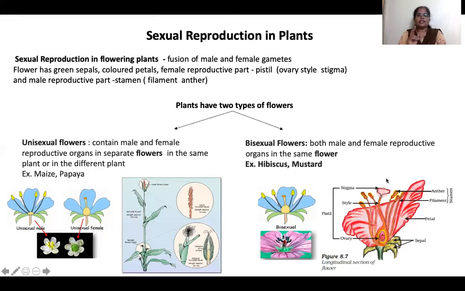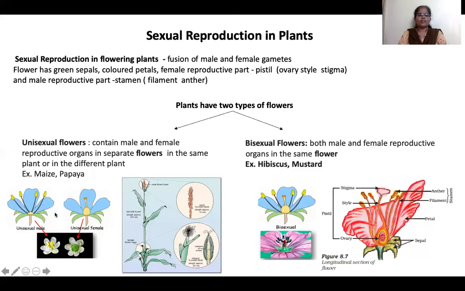In plants there are two types of flowers: one is unisexual flowers, the second is bisexual flowers. What are unisexual flowers? Unisexual flowers have male and female reproductive organs in separate flowers.